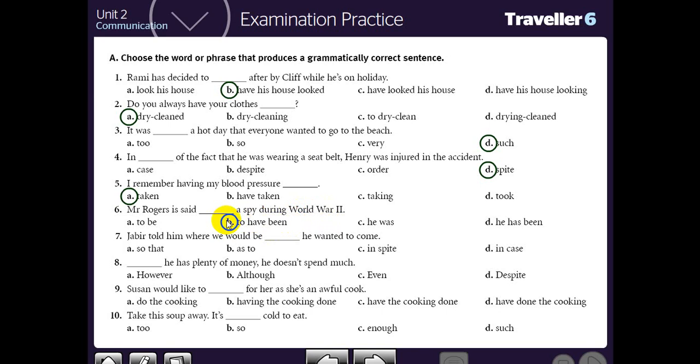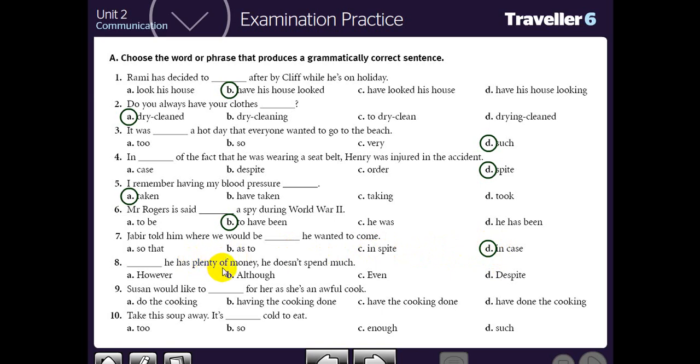Jabir told him where we would be. He wanted to come. Look at the 4 choices. Which one of these choices can be followed by a complete clause or a sentence? As to must be followed by an infinitive. So that must be followed by can. Okay. In spite must be followed by a noun. In case can be followed by a clause. So the right answer is in case.